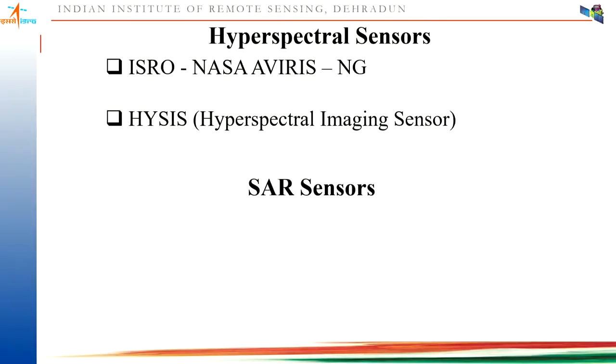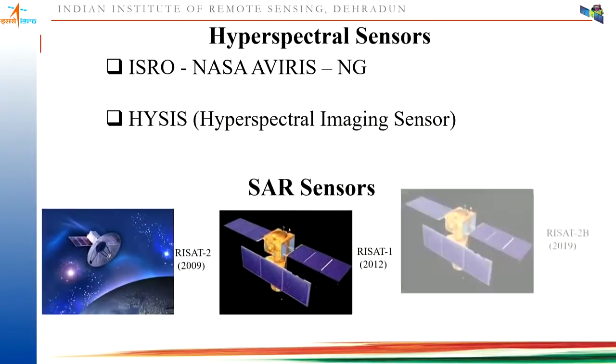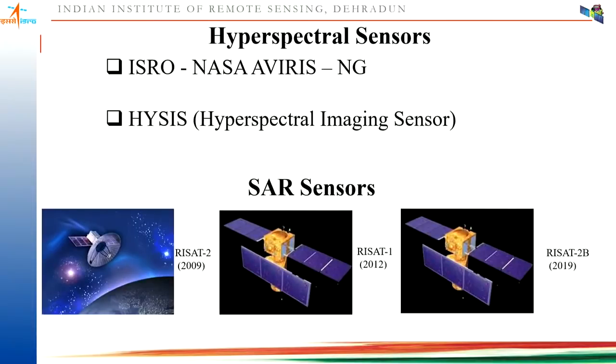Then we have hyperspectral sensors and microwave sensors. For hyperspectral sensors, normally on airborne platforms, in collaboration with NASA, we have used the AVIRIS-NG flight to acquire data for many sites in the Indian region. Then HySIS was launched in 2018. That is a hyperspectral sensor. Then SAR: there are SAR sensors RISAT-2, RISAT-1, RISAT-2B, and RISAT-2B R1 was also recently launched. This 2B and 2B R1 are the continuity mission for RISAT-2. This is using X band. RISAT-1 has a C band sensor.